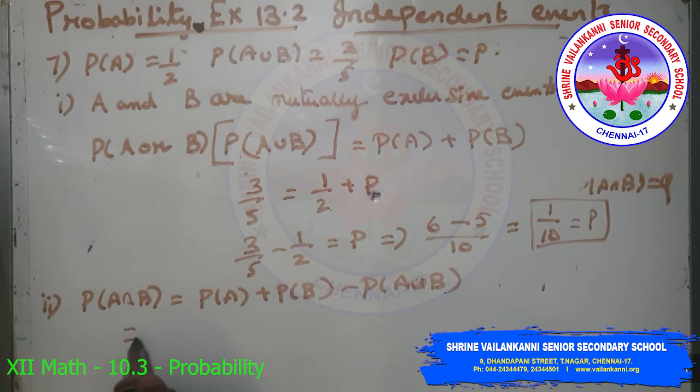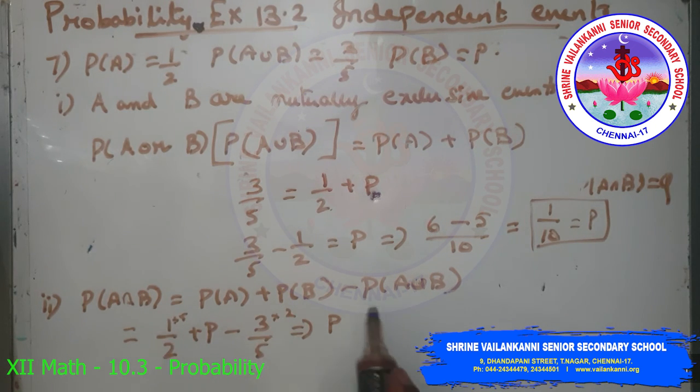So P(A) is 1 by 2, P(B) is p, minus P(A union B) which is 3 by 5. So taking LCM, we get p into 5, here it is into 2, so minus 6, minus 1. So minus 1 by 10. Minus 6 and plus 5. So p minus 1 by 10. P(A intersection B) is p minus 1 by 10.